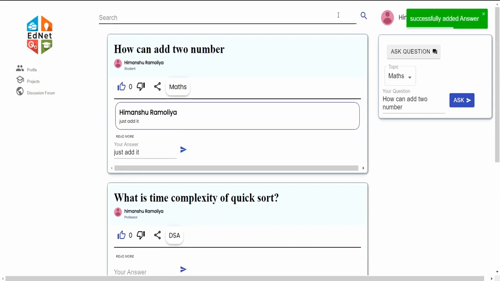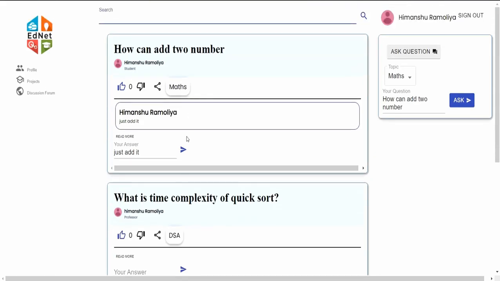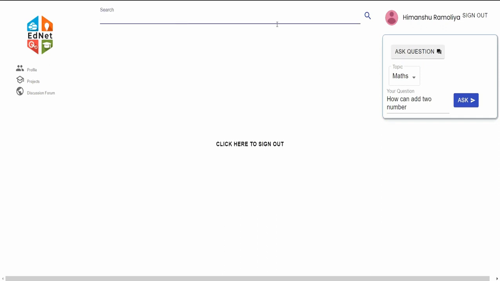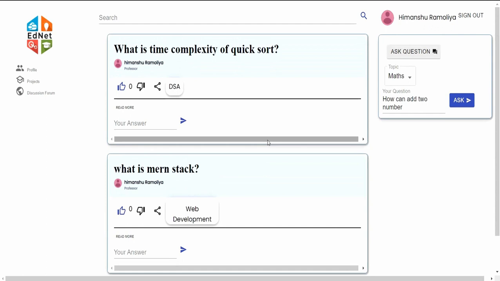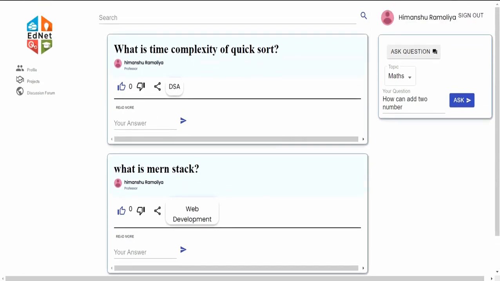And the other feature is also the search feature. It will search by the topic name or the author name. So let's suppose we have maths topic, we have DSA and web development. Suppose I want to search by DSA, so I just type DSA and search it. It will filter out the DSA discussions only. If I want to show the entire stack again, I just have to leave it blank and search, and it will show me the entire discussion over there.